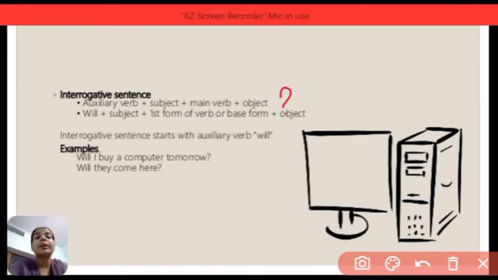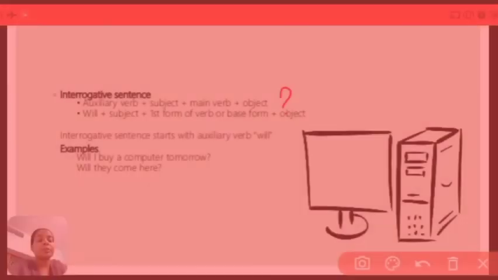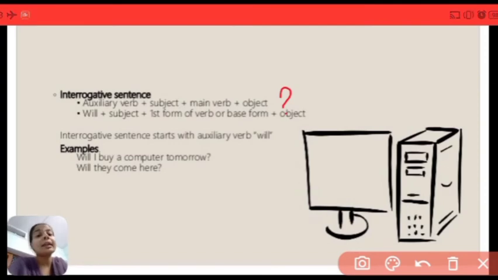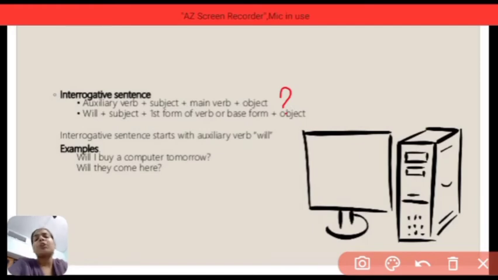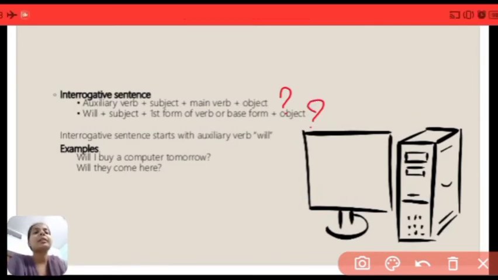Okay, don't forget to place the question mark at the end. An interrogative sentence: will or shall plus subject plus first form of verb or base form of verb plus object, and then the question mark. Okay, see, nowadays in modern English we rarely use shall.